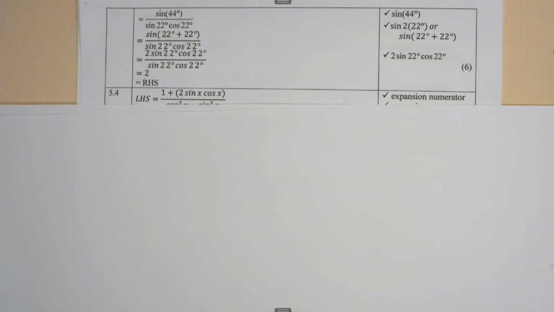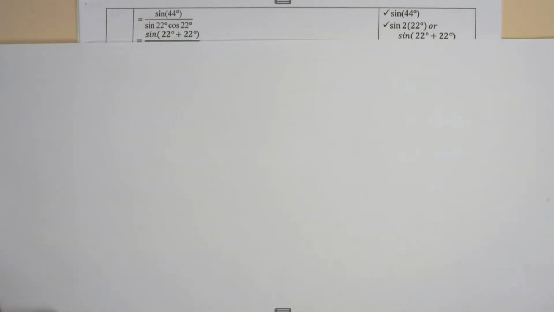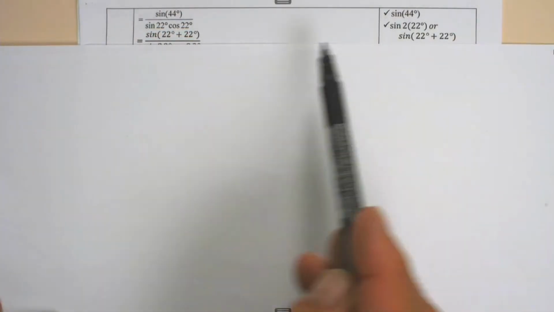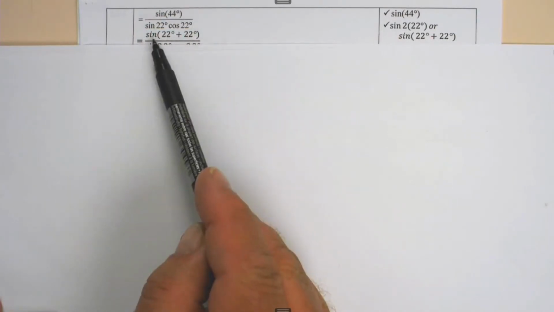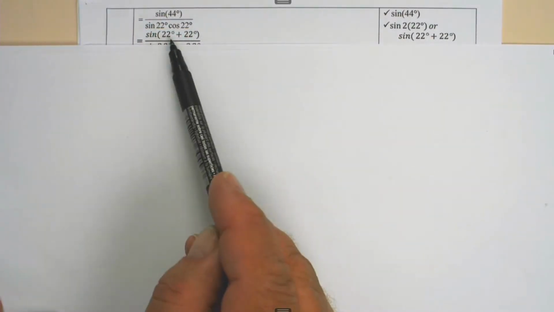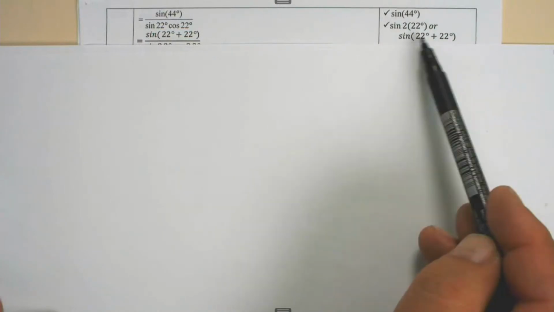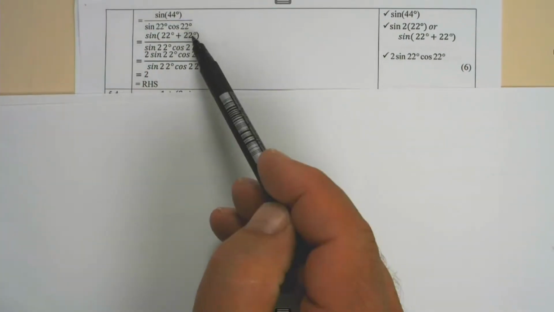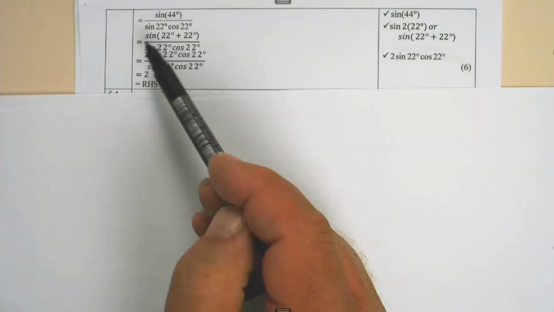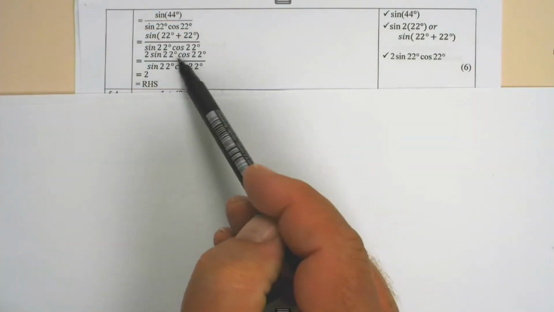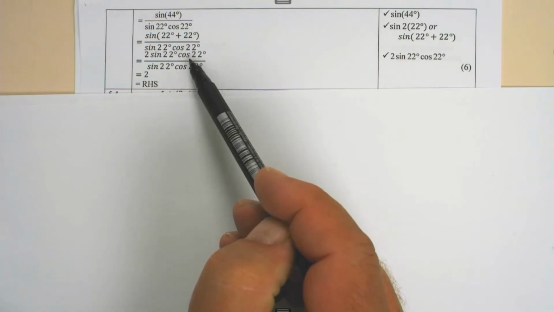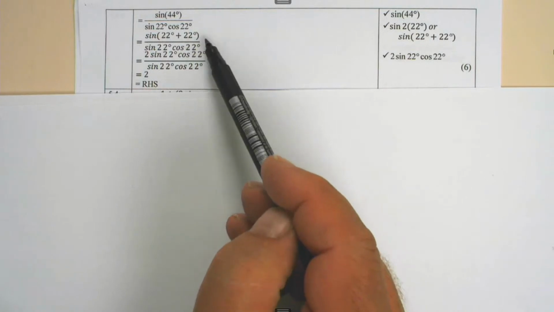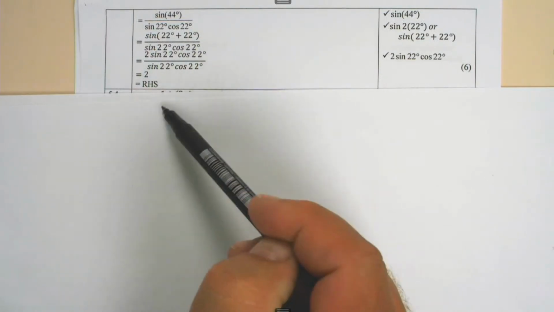I'm going to just repeat that step there. The sine of 44 is 1 mark, and then 44 can be rewritten as the sine of 2 times 22 or the sine of 22 plus 22, 1 mark for any of those two forms. And then 1 mark for saying that the double angle is equal to the sine of 2 times 22 is 2 sine 22 cos 22, 1 mark for writing it in this form, and then that cancels out to give you 2, which is equal to the right hand side.